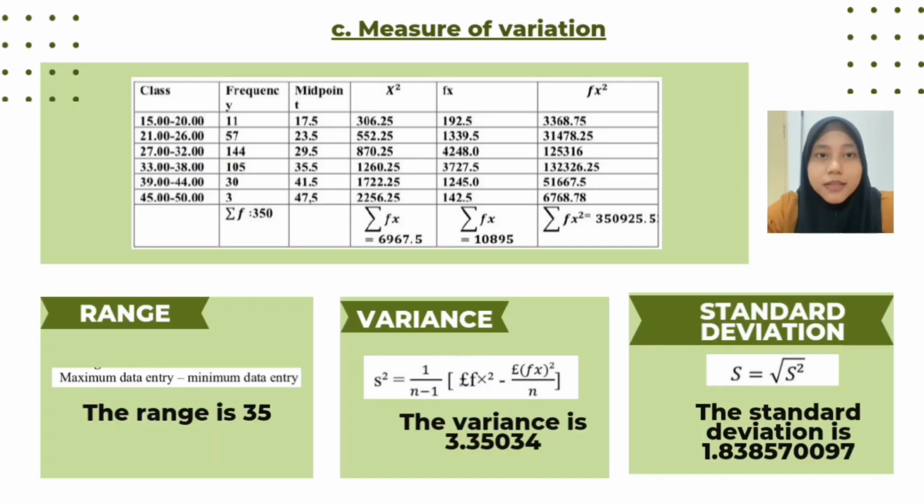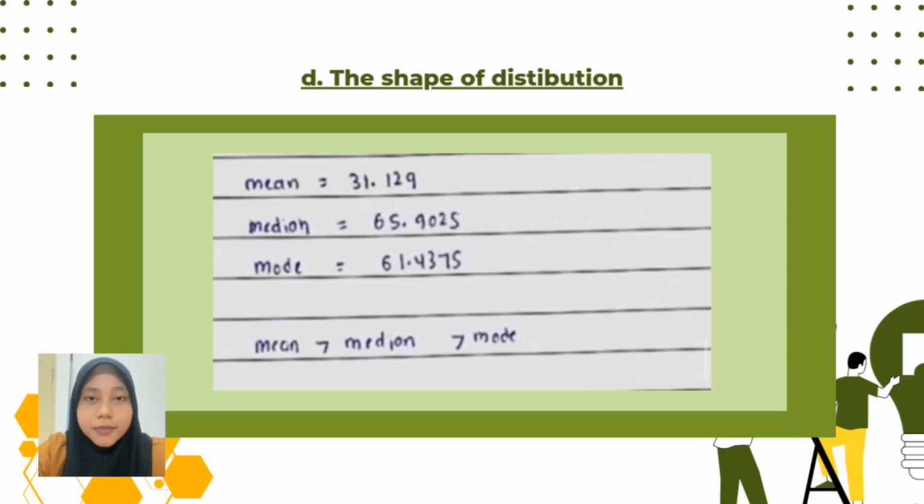26.336225. As for measure of variation for BMI, the range is 35, the variance is 3.35034, and the standard deviation is 1.8385700097. Next, the shape of distribution: mean equals 31.129, median equals 65.9025, and mode equals 61.4375.